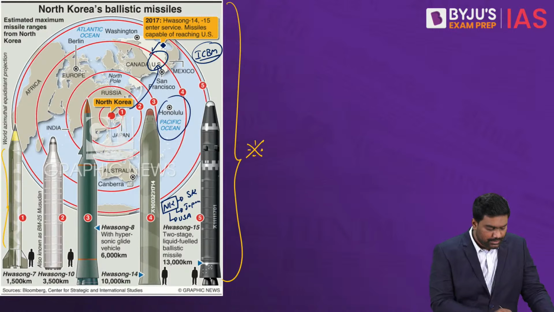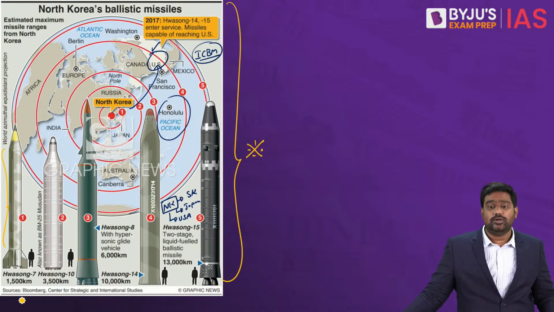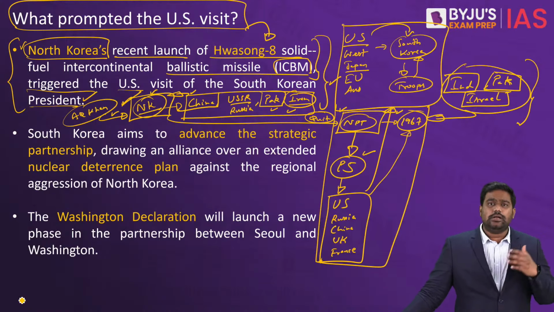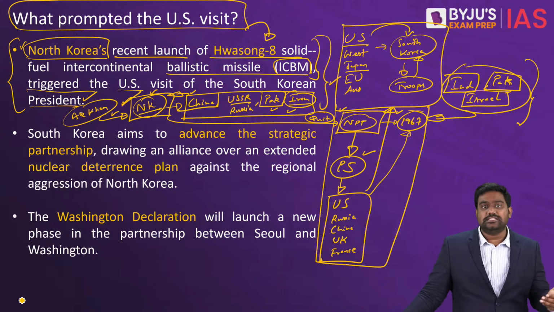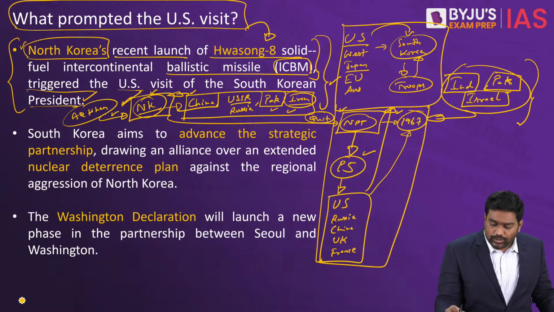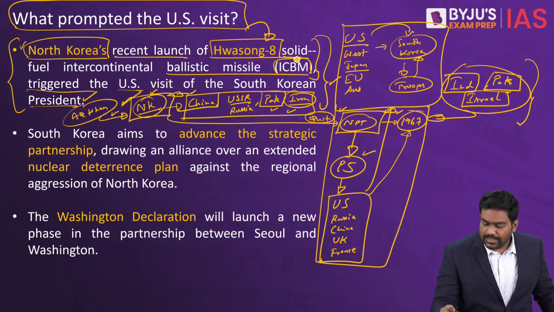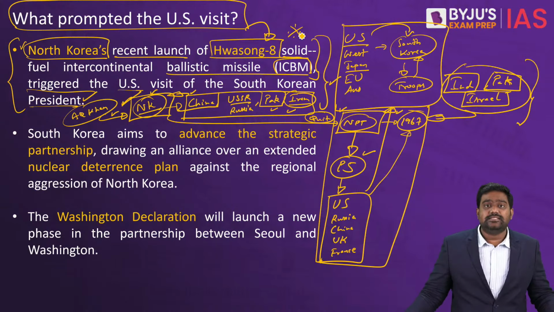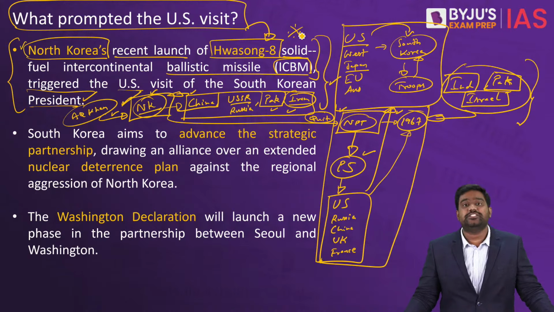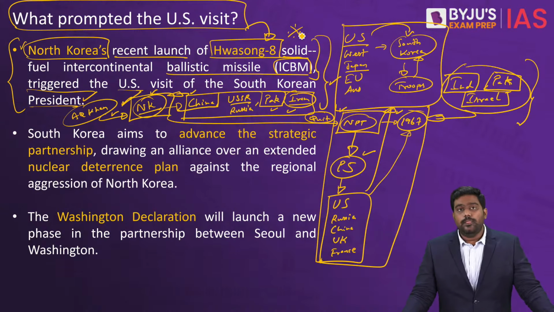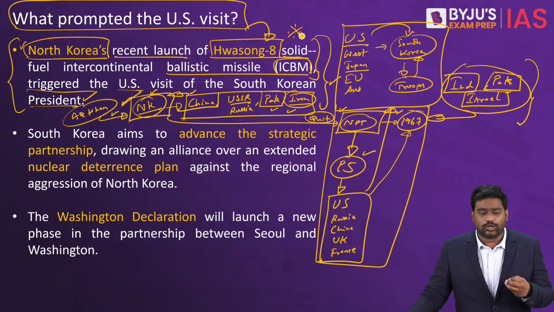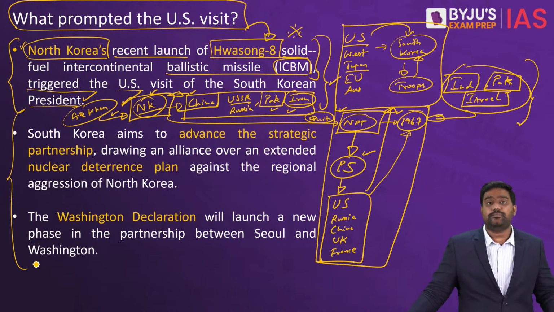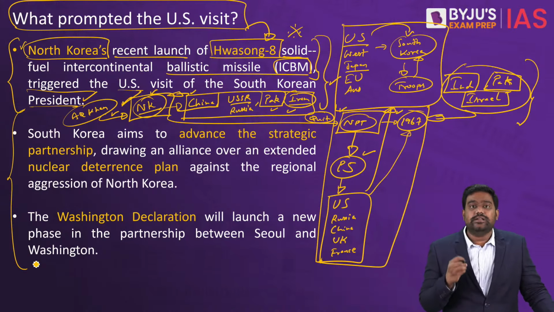In the Pacific region, North Korea is a major aggressor. It's a threat to Japan, South Korea and the US, and it keeps on conducting these missile tests and nuclear tests just to send out messages to these countries. Recently, North Korea tested the Hwasong-8 ICBM, which reportedly is a hypersonic missile. So these missiles can strike South Korea, Japan and even the US at very short notice, and it's almost impossible to intercept them. So this has raised the security risk for South Korea.